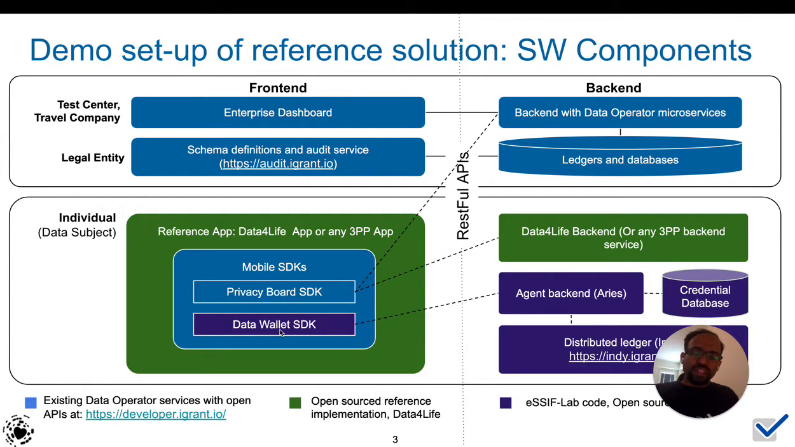What we are also developing as part of the NGI-Trust project is an Aries mobile agent, Flutter, that together with the privacy board or the user preference center will form the mobile SDKs that can be incorporated into any application. And in this case, we have used Data for Life as the application. Data for Life is represented in green, which is a health app or a COVID app.